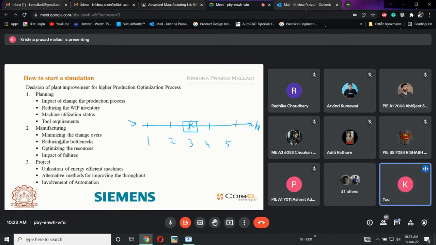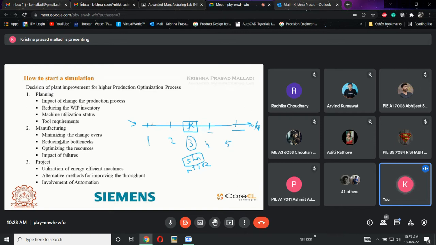Whereas the third machine failed, because of which the fourth and fifth machines will be idle. And if this third machine has some 5 hours of MTTR, MTTR is nothing but mean time to repair, meaning repairing this machine takes 5 hours. Now what will happen for these 5 hours? The production needs to be in a halt position. It will be a huge loss to the industry. Now as a production engineer, if I give you the same condition, what are you going to suggest to improve the process?